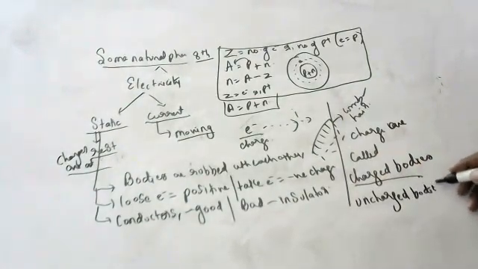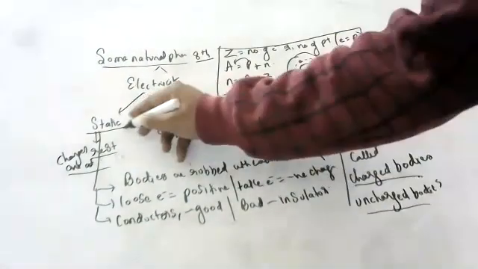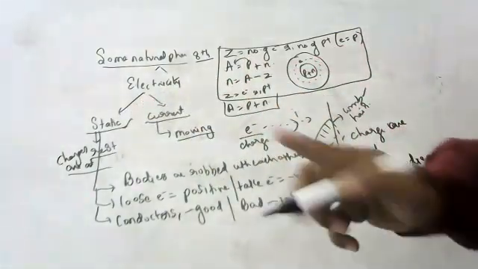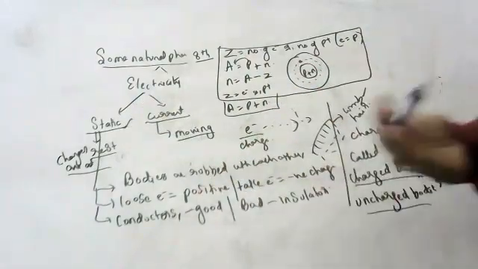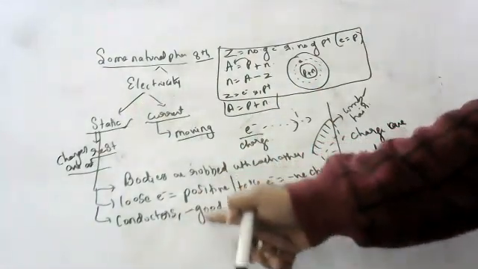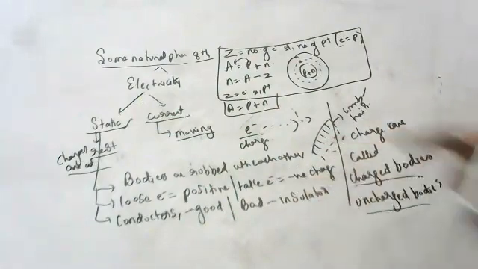Try to understand, children. We have covered so many topics till now. Static electricity means charges are at rest. Bodies, when rubbed with each other, attain charge. Those which lose electrons will get positive charge, and those which take electrons will get negative charge. Good conductors conduct, and bad conductors are called insulators.